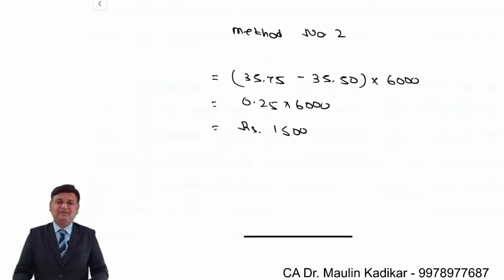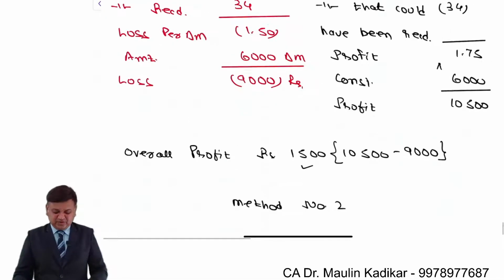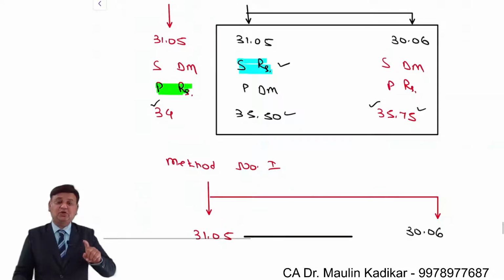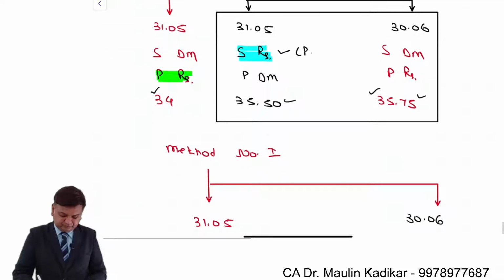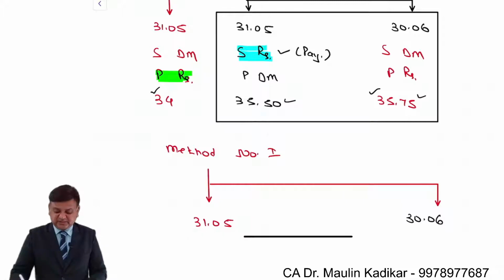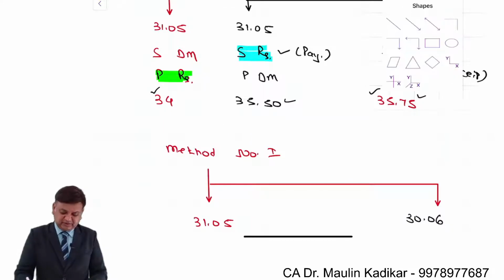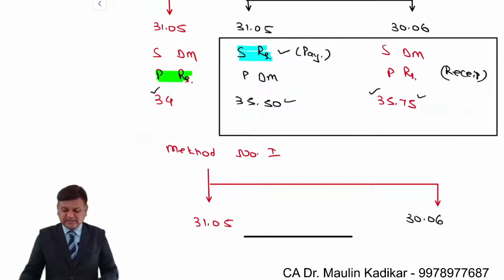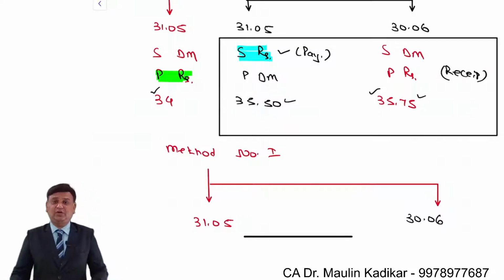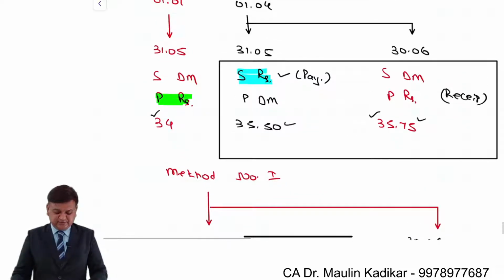This is a shortcut method by which you can answer. You just have to make a comparison in your domestic currency: what is the amount that you have paid? Sale means the payment and purchase means receipt. What is the amount that you are paying and what is the amount that you are receiving? You just have to compare both of them, and based on that you can compute the profit or loss due to the swap transaction. This is what we understand.